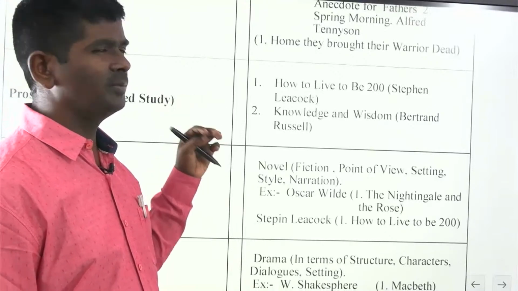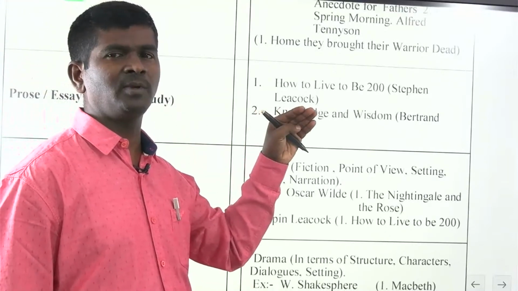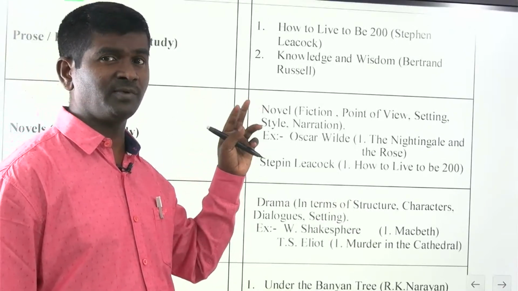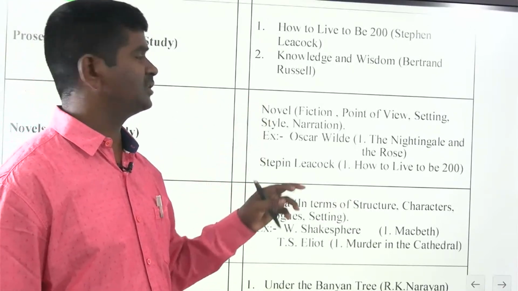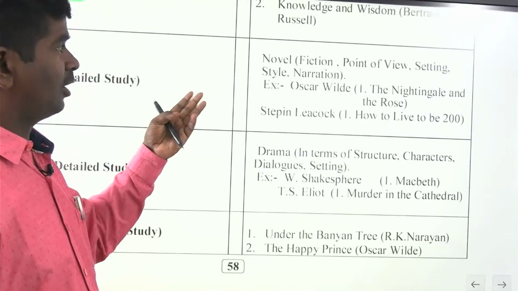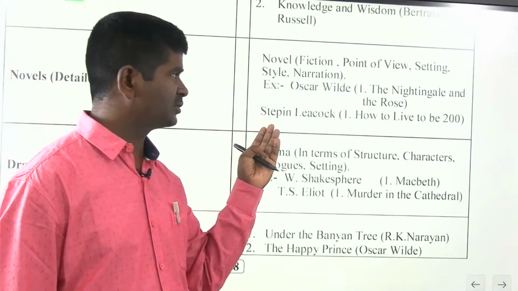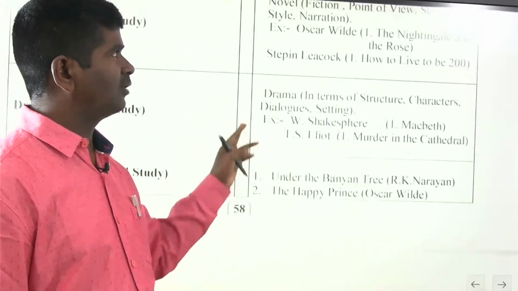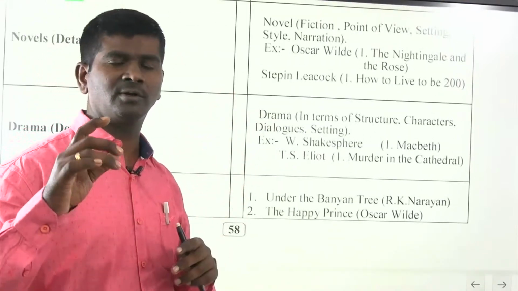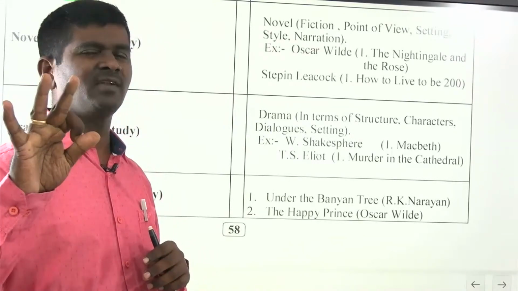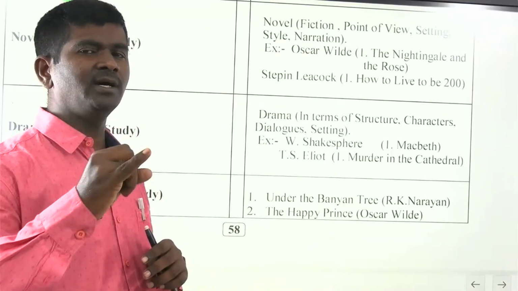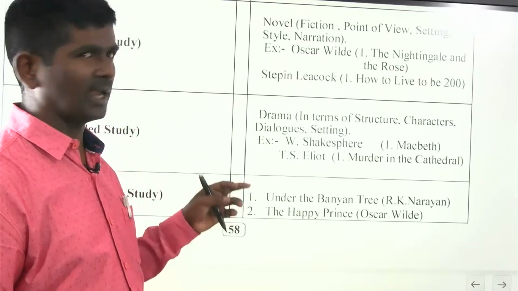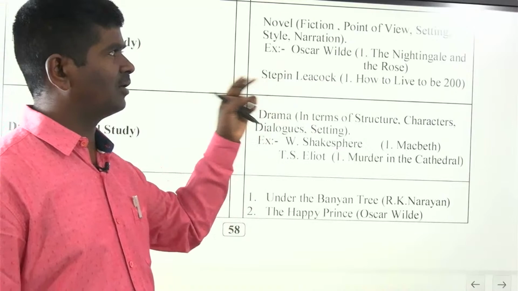Next, How to Live to Be 200 is a satire on people who are so health conscious. Knowledge and wisdom talks about the importance of knowledge and wisdom, how people look at knowledge and wisdom. Then Oscar Wilde, The Nightingale and the Rose, and Leacock, How to Live to Be 200. The Nightingale and the Rose talks about love, sacrifice, and selfishness: love of the boy and girl, sacrifice of the nightingale, selfishness of the boy and the girl. Next, Stephen Leacock, How to Live to Be 200.